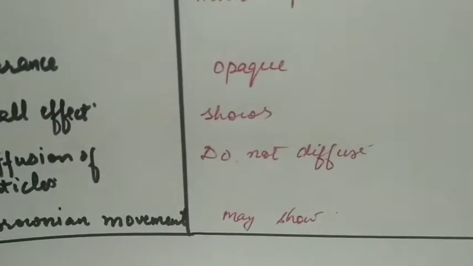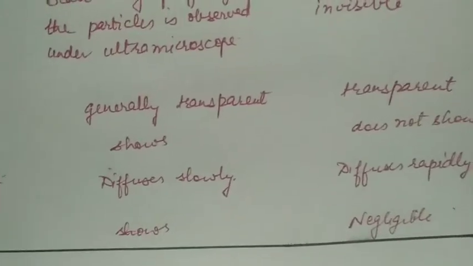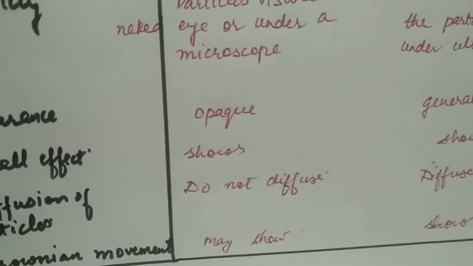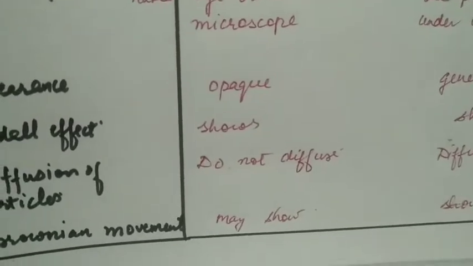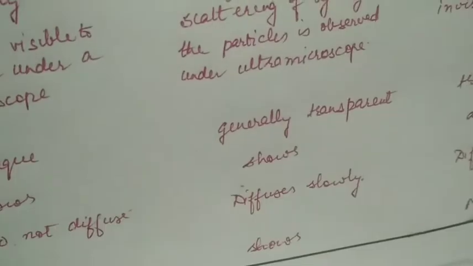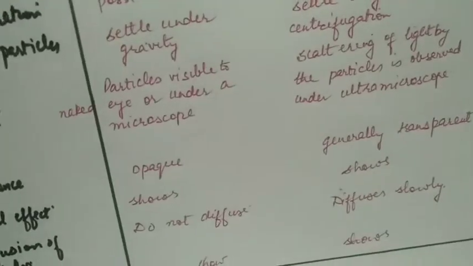Diffusion of particles. The particles do not diffuse in suspension. They diffuse slowly in colloidal solution. They diffuse rapidly in true solution. Brownian movement may be shown by suspension particles, is shown by colloidal particles, and is negligible in case of true solution.